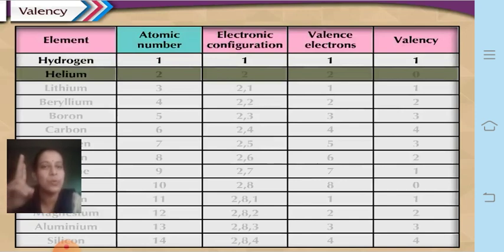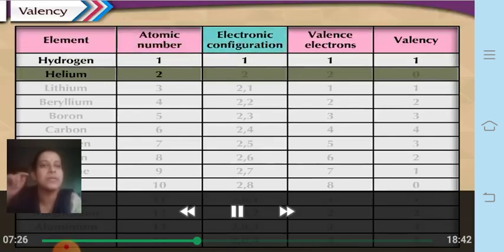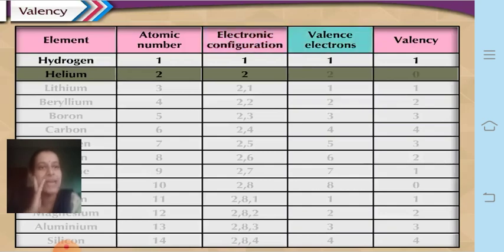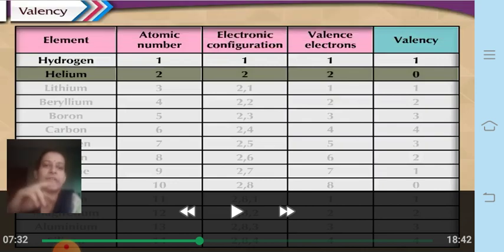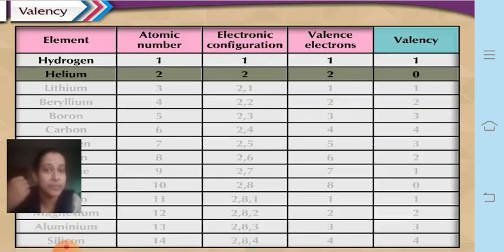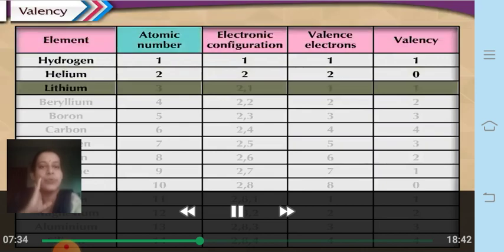Let us see the second one, that is, after hydrogen comes helium. Helium has atomic number 2, electronic configuration is 2, valence electrons are also 2, and valency is 0 because it has a complete duplet, since it cannot give or take electrons and form any ion. So its valency becomes 0. Why? Because it cannot take or give electrons. Therefore, its valency is 0. Next, last year you have learned this. Next one is lithium, that is atomic number 3.